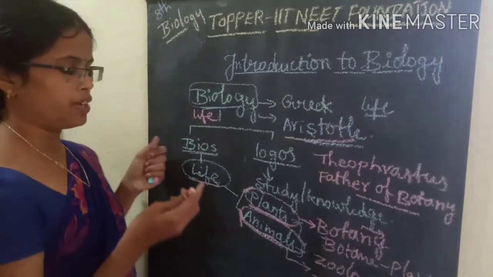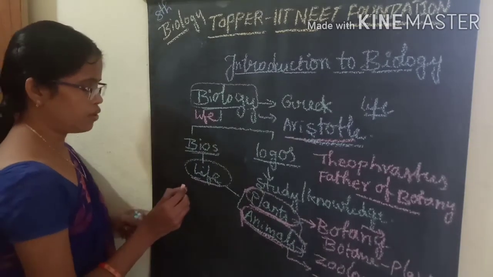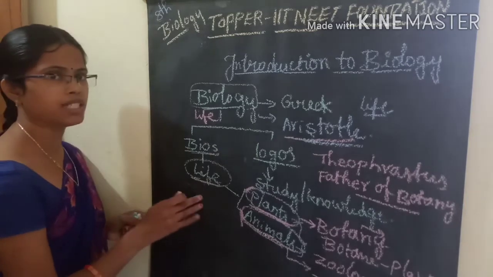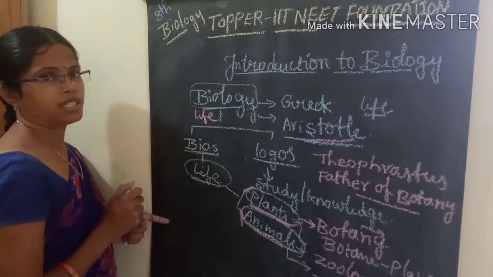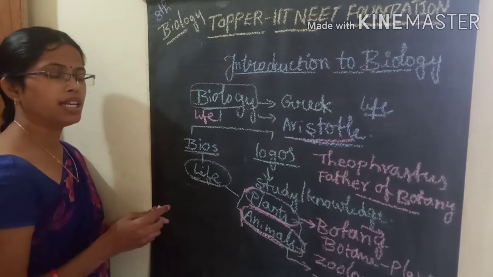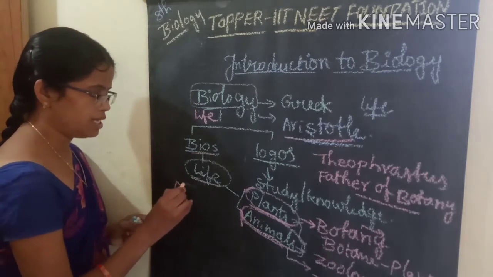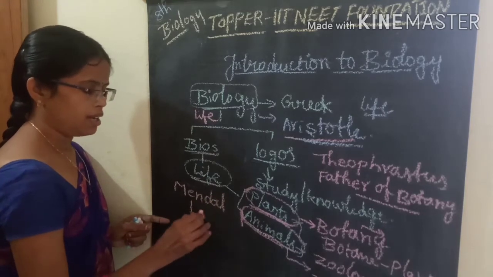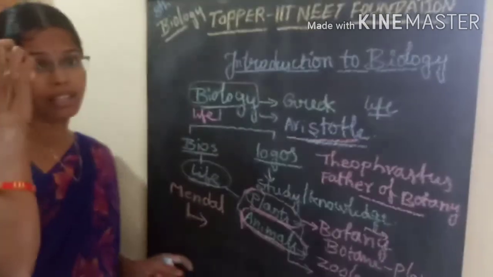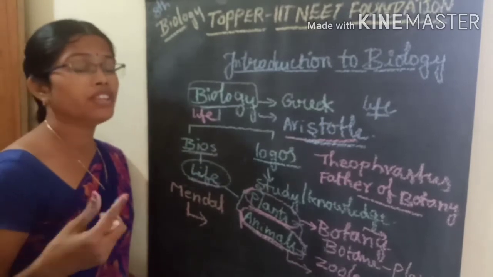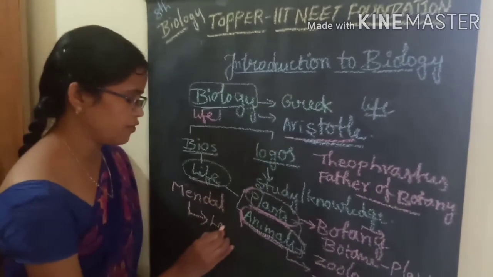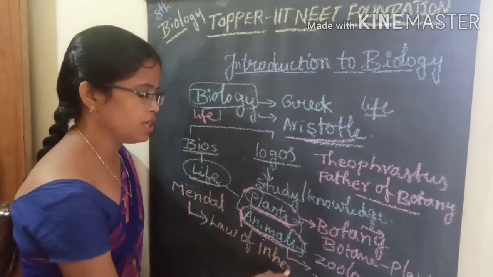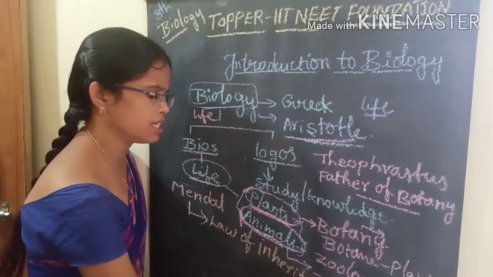For example, we can go to some of the scientists related to biology. One of the scientists we are calling Mendel. Mendel worked on the pea plant for the proposal of the law of inheritance. So he proposed the law of inheritance. So what is meant by inheritance here?